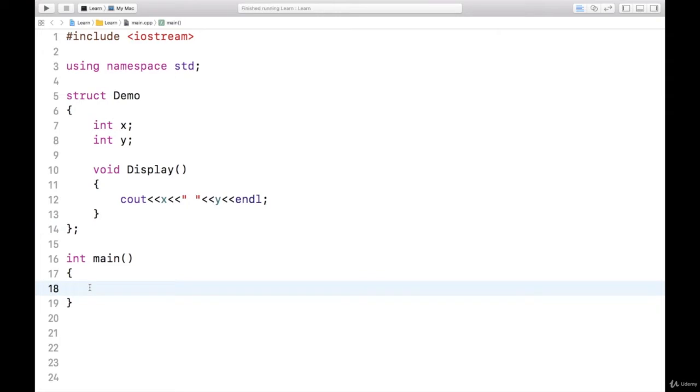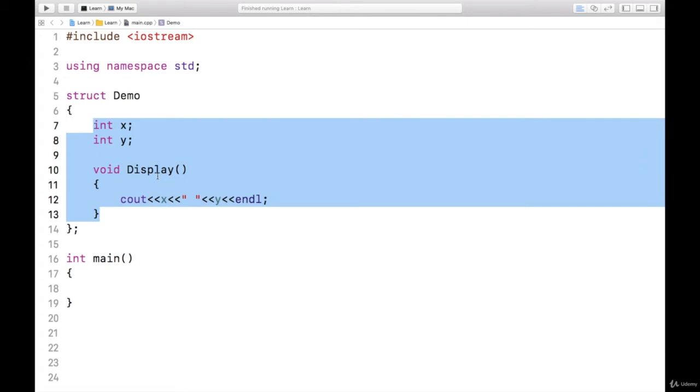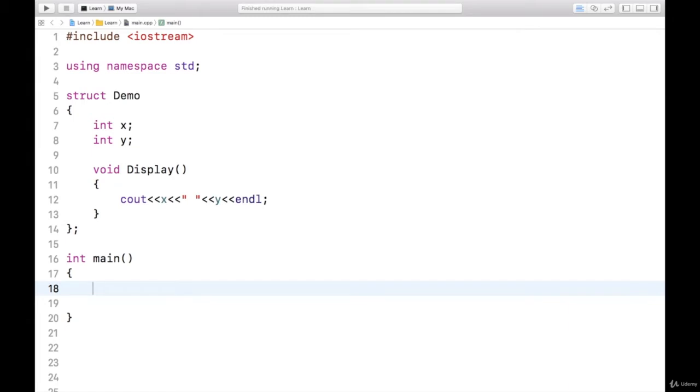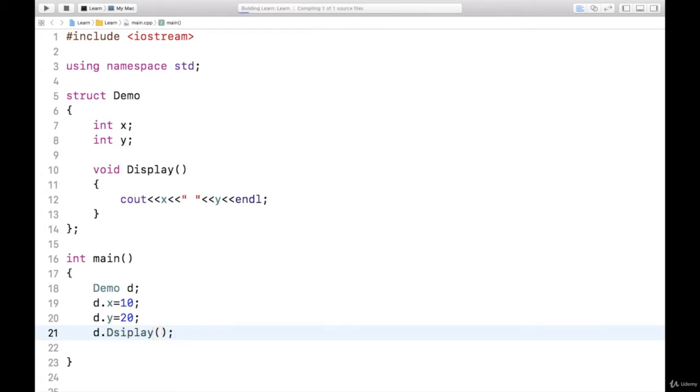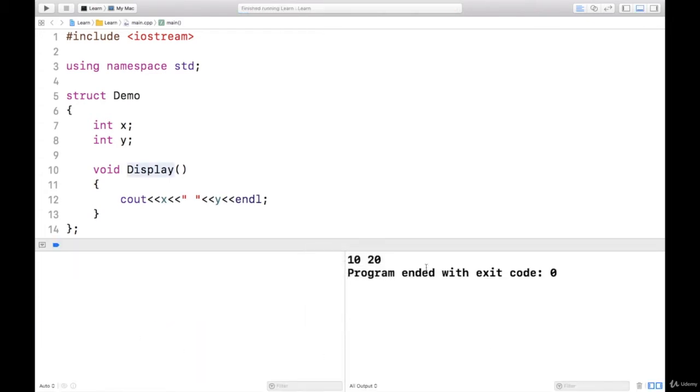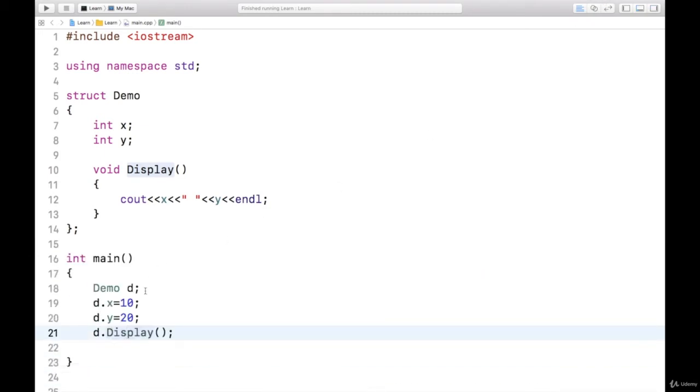So I have a structure having data members x and y and a display function which is just displaying values of x and y. Now let us take a variable of type structure, that is demo d, and I can say d dot x assign some value 10 and d dot y assign 20, and even I can call the function d dot display. So it works. Here the output is 10, 20. So the values that I have assigned for x and y, they are displayed.